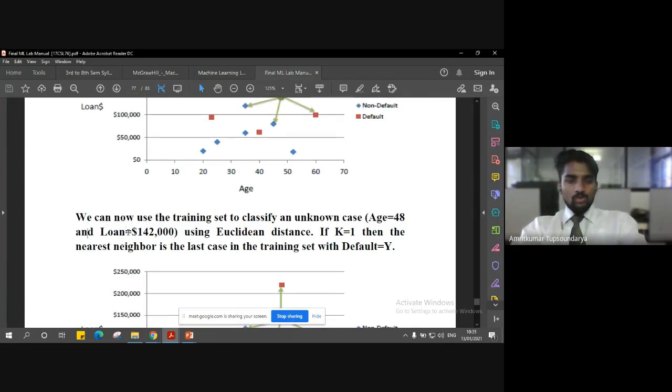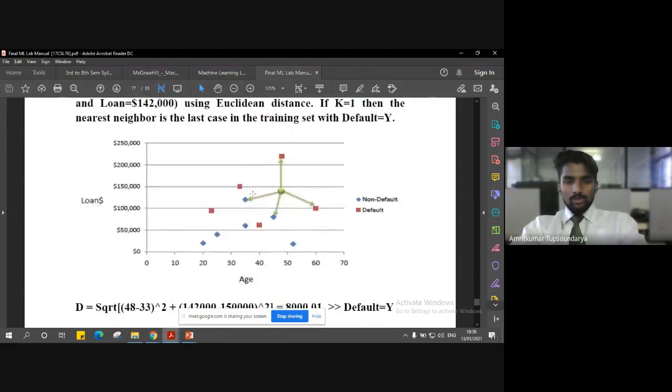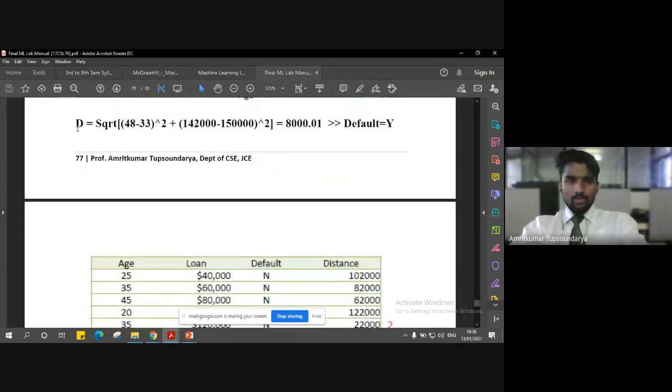We are going to use these numerical values to compute the Euclidean distance. For that, we need to have the value of k. If k is equal to 1, then the nearest neighbor is the last case in the training set with default as y. Let me show you in the diagram. When you compute the Euclidean distance with k equal to 1, you get a distance of 8000.01, roughly around 8000.